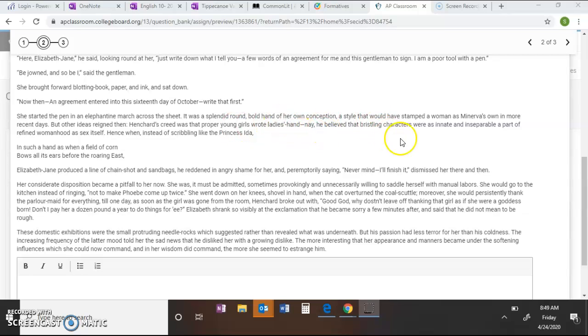Nay, he believed that bristling characters were as innate and inseparable a part of refined womanhood as sex itself. Hence when, instead of scribbling like the Princess Ida, in such a hand as when a field of corn bows all its ears before the roaring east. Okay, so he just cannot believe that she has such bad handwriting.